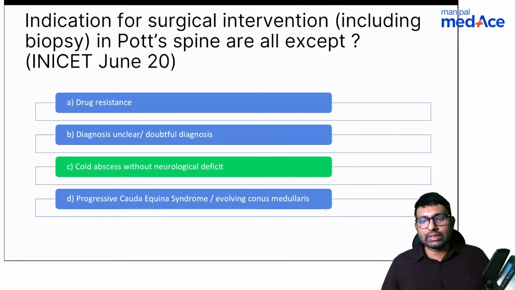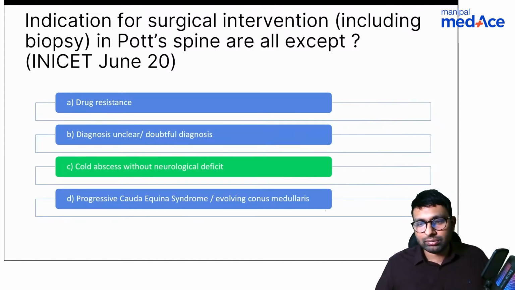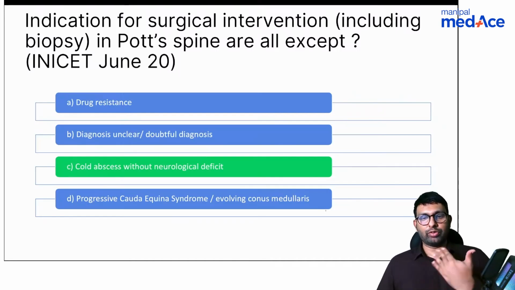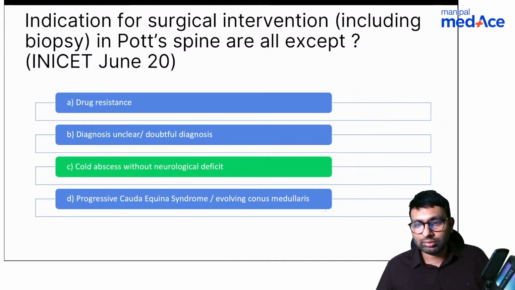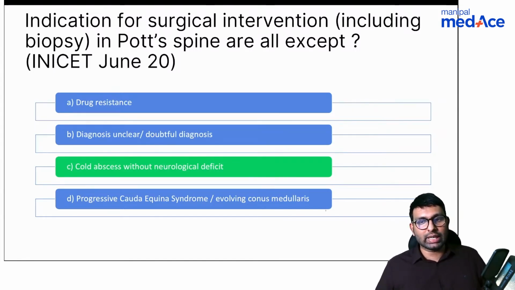And anyone can tell me what is the surgery? So Dr. Jain says it's anterolateral decompression. Anyone else has a different answer? Okay, anterolateral decompression, is it done from anteriorly or posteriorly? Do I do it from front or back? Dr. Jain, you're absolutely right, it's anterolateral decompression. But my question again is, do we do this surgery from anteriorly or do I do it from posteriorly? Where is the incision placed?